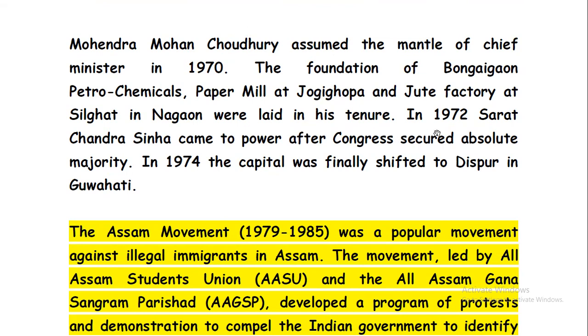In 1972, Sharat Chandra Sinha came to power after Congress secured an absolute majority. And in 1974, our capital was finally shifted to Dispur in Guwahati. But remember, it was during the tenure of Sharat Chandra Sinha, in 1972, that we decided we were going to shift from Shillong to Dispur. And from 1973 onwards, we started our administrative work from Dispur. So don't confuse this, okay?